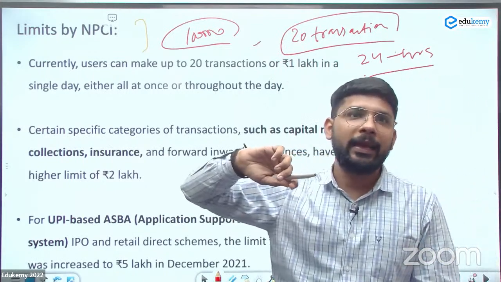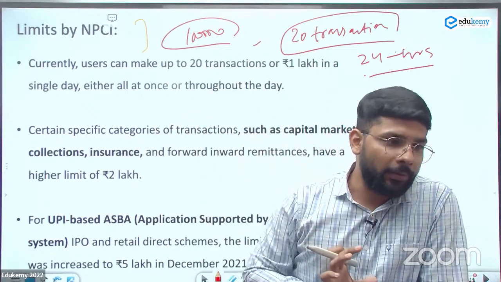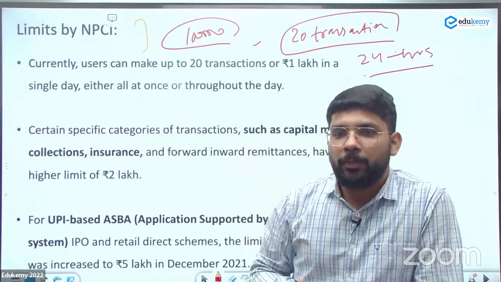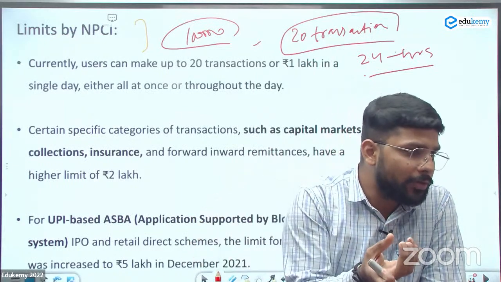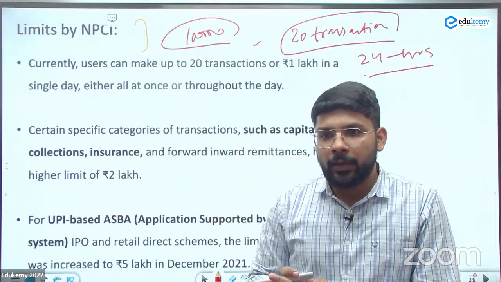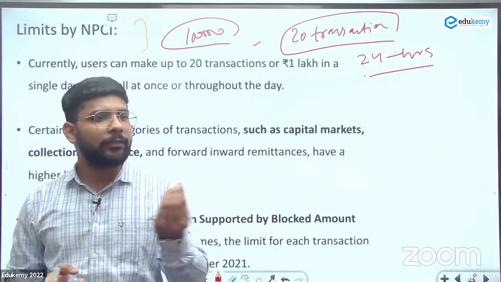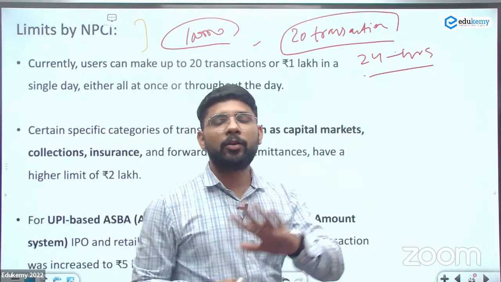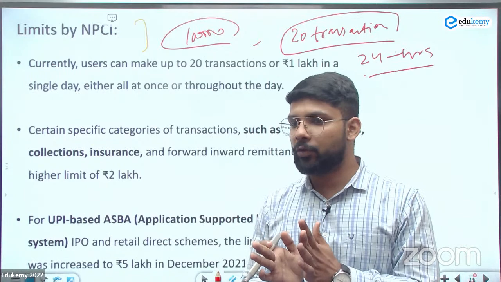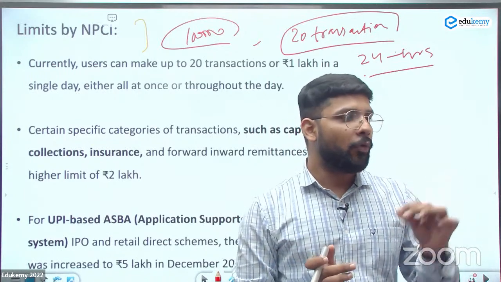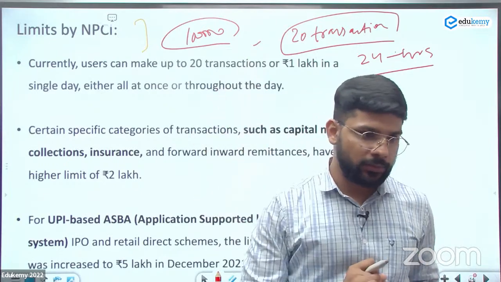इसका ये मीन नहीं है कि every bank will set up this 1 lakh amount. Banks have their discretionary power. They can make this amount 25,000. They can make this amount 50,000. It varies from bank to bank. Like in some cases, Punjab National Bank and Bank of Baroda have a limit of 25,000 and 50,000 respectively, whereas the State Bank of India has a limit of 1 lakh. So it depends on the bank, but according to the National Payments Corporation of India, you cannot send more than 1 lakh in a single day. And the maximum limit is given for 20 transactions.